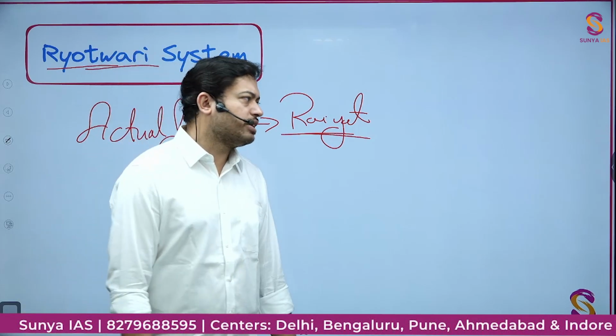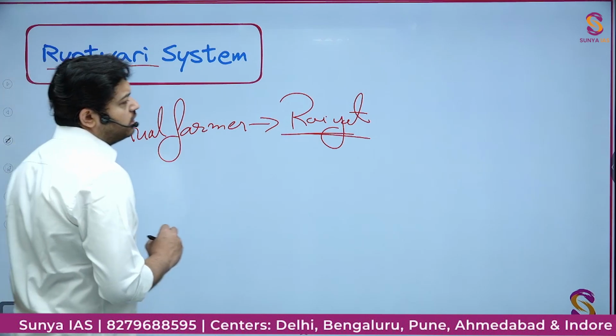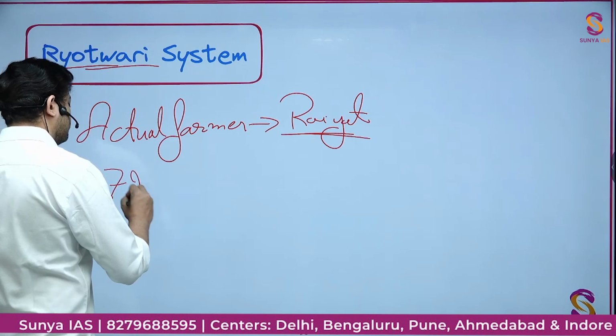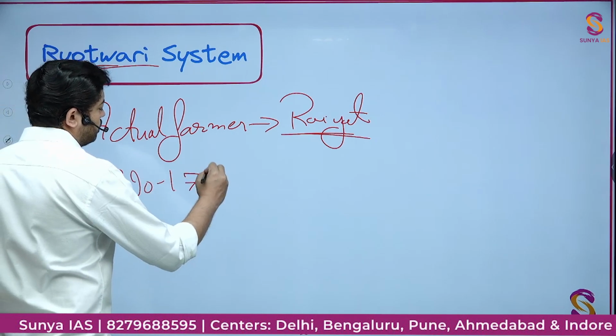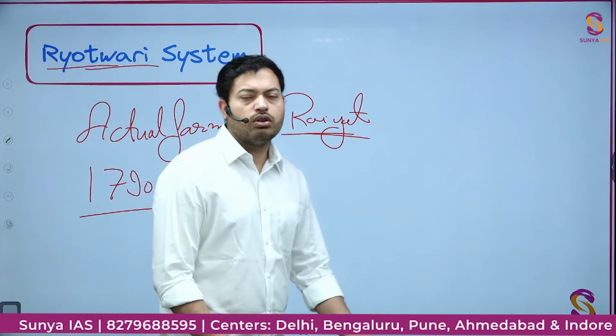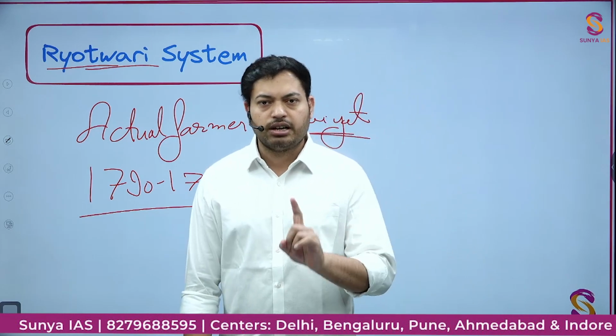Now what really happened is, you might have heard about the Third Anglo-Mysore War, which happened between 1790 and 1792. Keep that in mind.